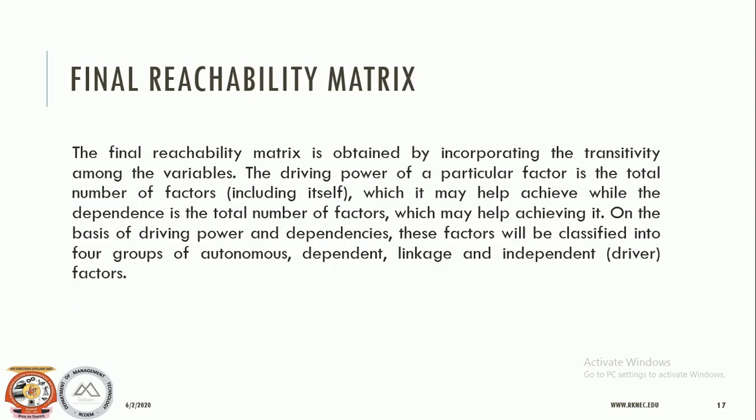So the final reachability matrix is the next step. The final reachability matrix is obtained by incorporating transitivity among the variables, and the driving power of a particular factor is calculated. The dependence power for a particular variable is calculated, and on the basis of this we are going to partition the variables into autonomous, dependent, linkage and independent factors.